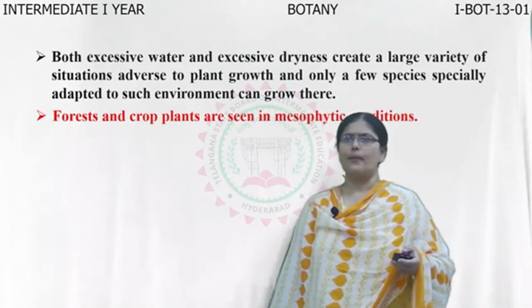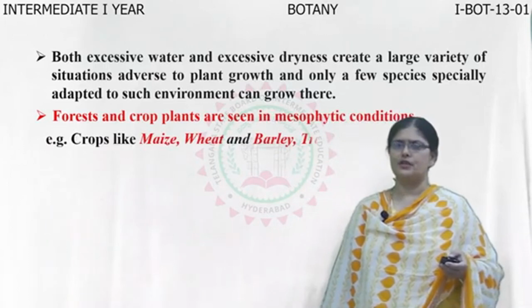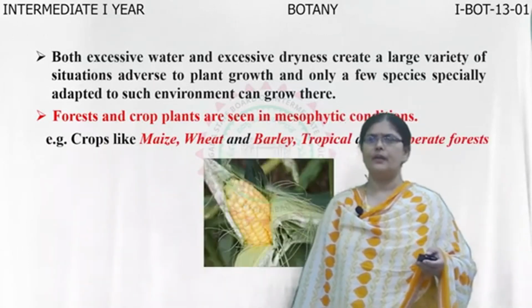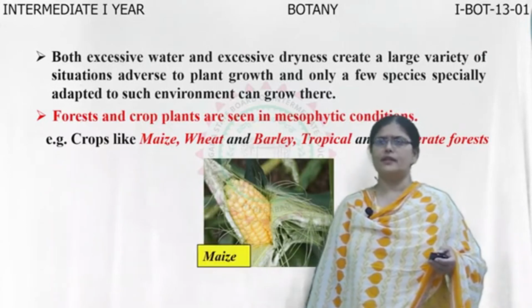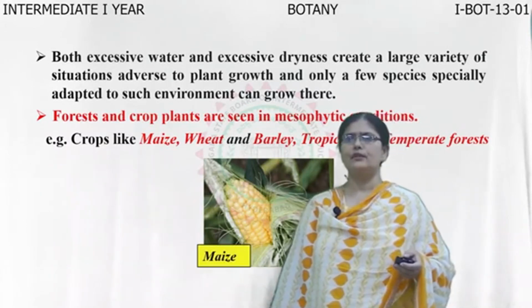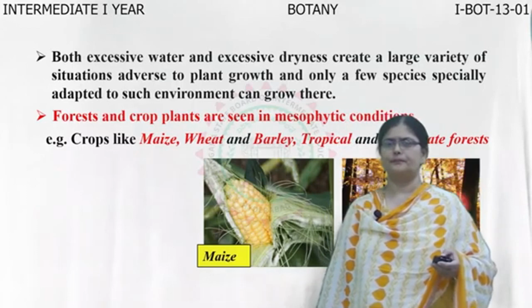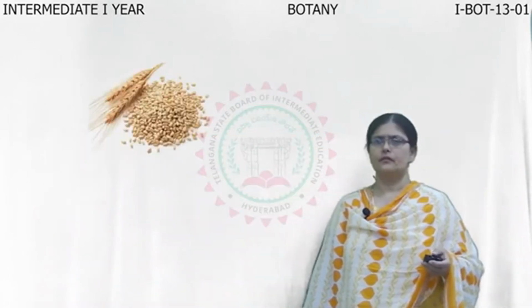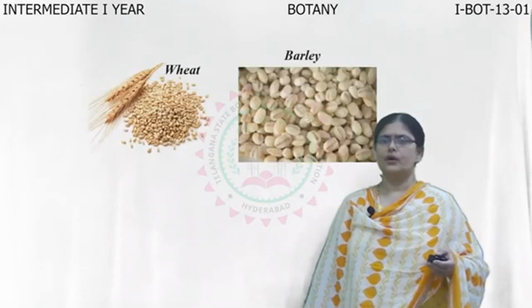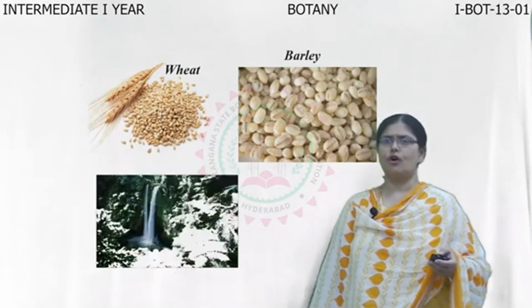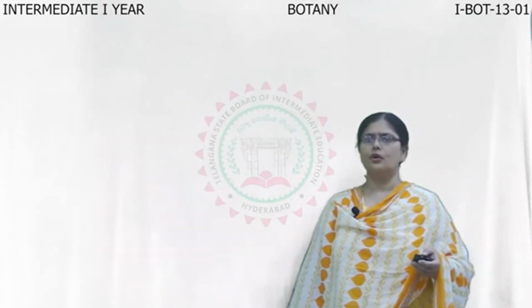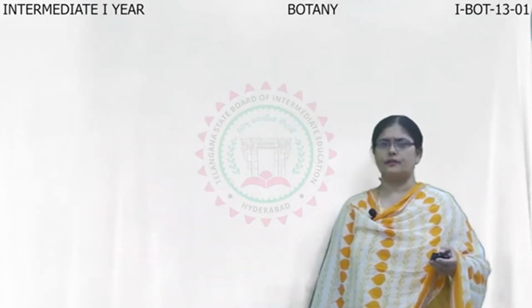Forest and crop plants are seen in mesophytic conditions. For example, crops like maize, wheat and barley, and tropical and temperate forests are all examples of mesophytes. You can see the pictures of all these crops and forest plants, which show the mesophytic conditions.